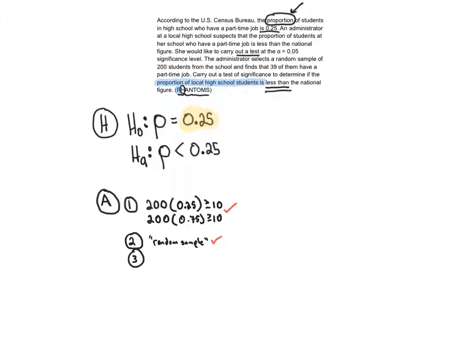And then third, can I use the standard deviation calculation? Well, that's an independence check. A lot of times we're going to do the 10% rule. From a school, we're going to say, all students at the school.